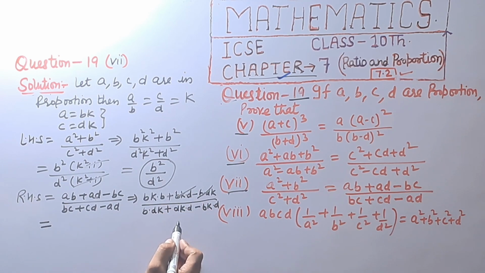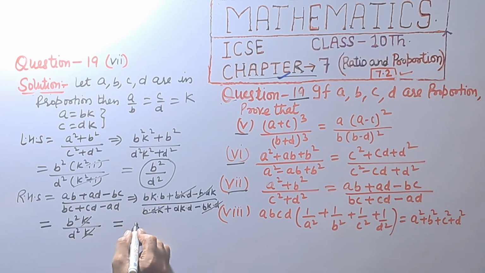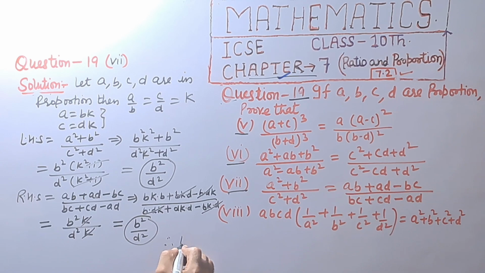This is cancelled and this will be cancelled, and we get b square k upon d square k. k is cancelled and we get b raised to power 2 upon d raised to power 2, that is same as left hand side. So left hand side is equal to right hand side.